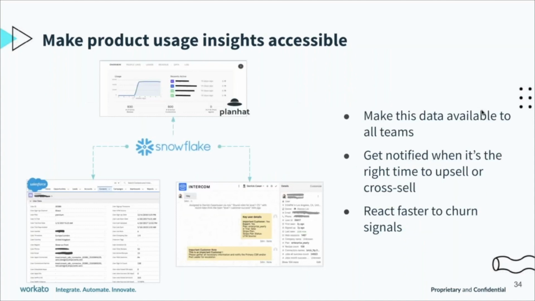So if you move to the next slide, what we did was, our data warehouse platform is Snowflake, where we have all the product usage data. We took that information and made it readily available across the board. So in Salesforce now we have a user data object where this gets populated. Sales guys are not going to Snowflake or to a BI tool to predominantly look at what customers are doing. They live and breathe Salesforce. So we make it available there.